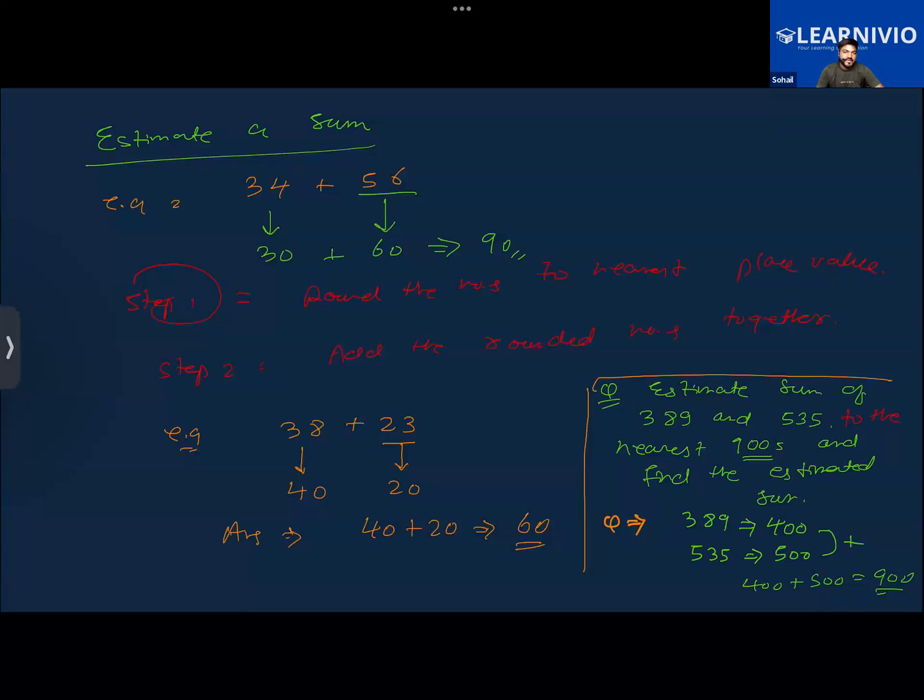Find the estimated sum of 586 and 120 to the nearest 100.